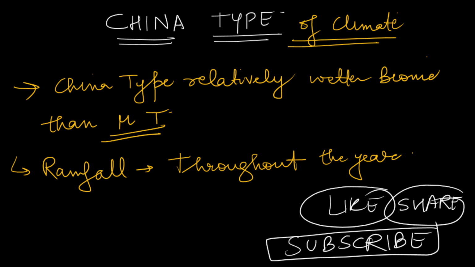One thing I must add here: many of you would be questioning that we are not going into that much depth about these types of climate. If I go into that much depth, there is a huge number of climates, and you never know which would be asked in the examination. So instead you should know the basic understanding of this climate so that you can eliminate options in examinations and mark answers. Remembering every climate in that depth would be very difficult. So just remember the important features, just remember where those are found, and by using your common sense there, you can mark your answers.